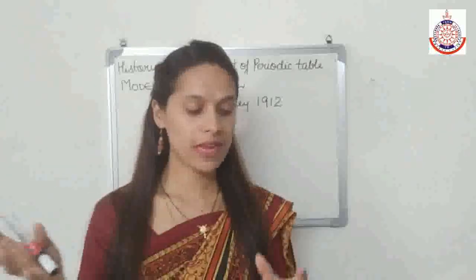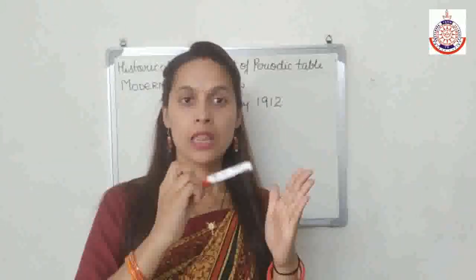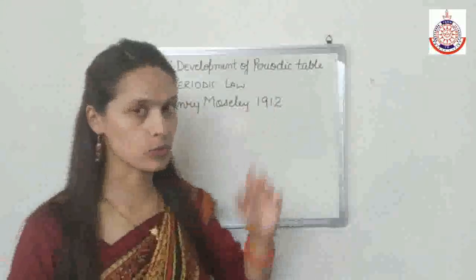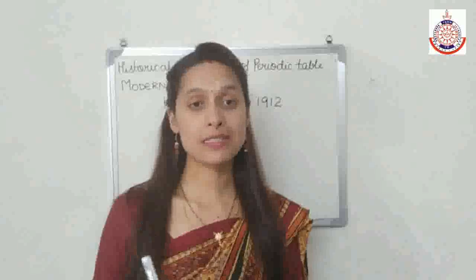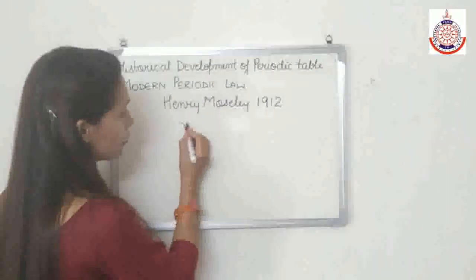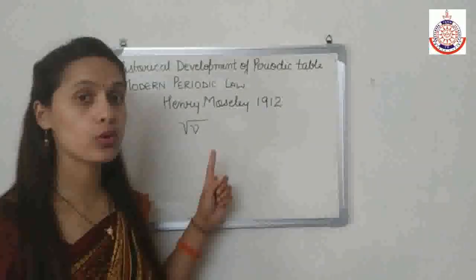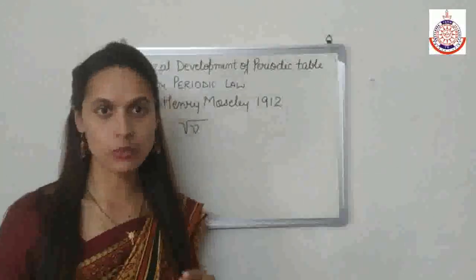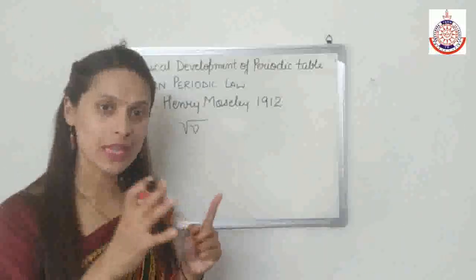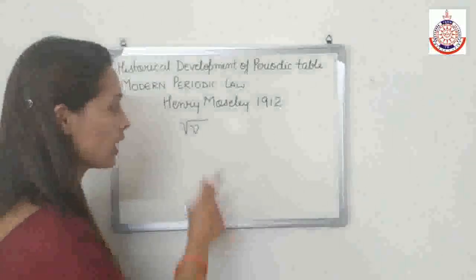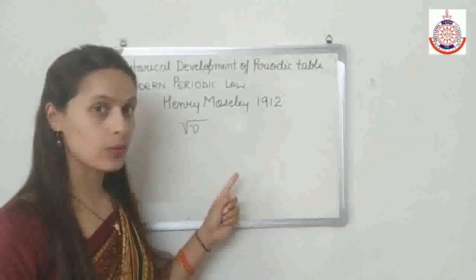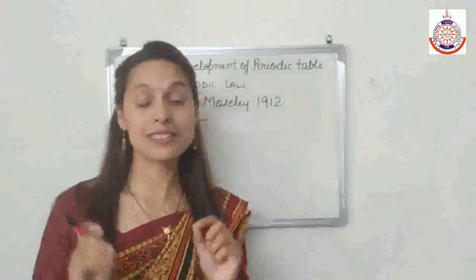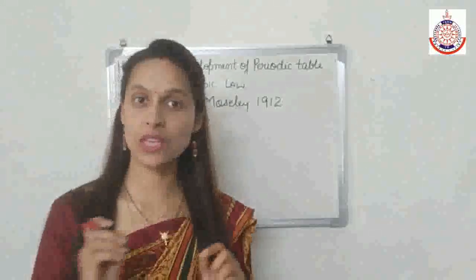When metals are bombarded with high-speed electrons, the frequency of the emitted X-rays was measured by Henry Moseley, and Moseley discovered that the square root of the frequency of X-rays emitted by the metals depends on the atomic number of the metal instead of the atomic mass of the element.